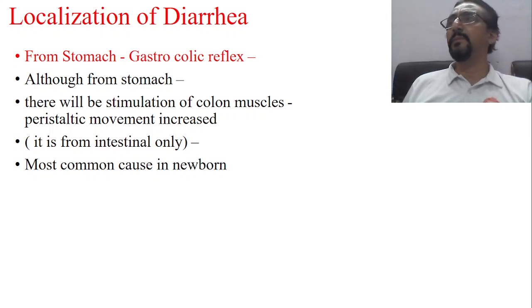Most of the time the mother appreciates this condition as diarrhea, but actually it is not diarrhea, it is an exaggerated gastrocolic reflex.